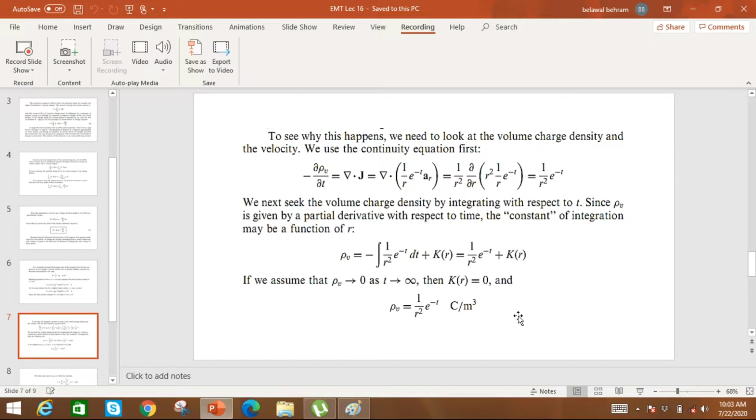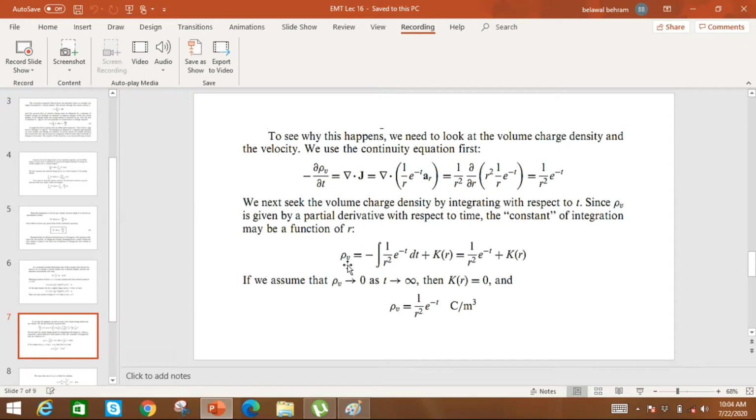So from the continuity equation we can determine the volume charge density. As we know, the divergence of J is equal to minus partial by partial t of rho v. So we put in our value of J, and this is actually the spherical coordinate system, so we will take the formula of divergence for the spherical coordinate system, and it results in 1 over r square e power minus t. Similarly, it is a partial derivative, so we will integrate both the sides.